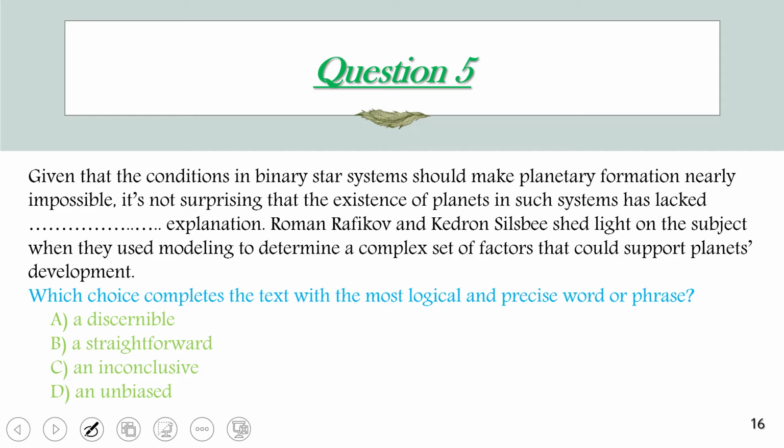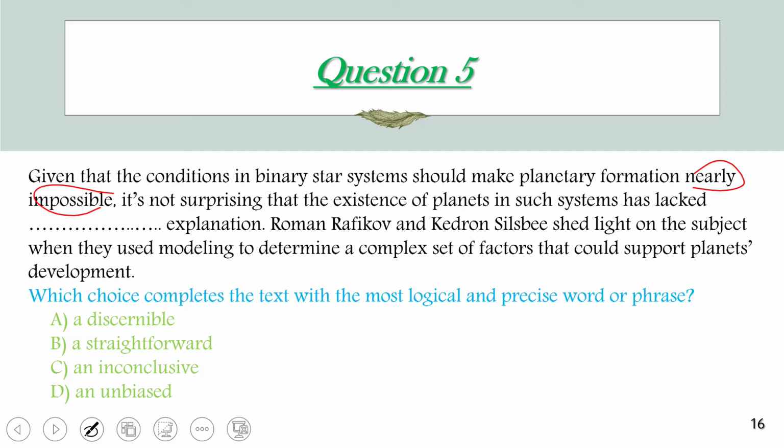the conditions in the binary star system, which should make planetary formation nearly impossible. We know that forming planets in this type of star system is nearly impossible.